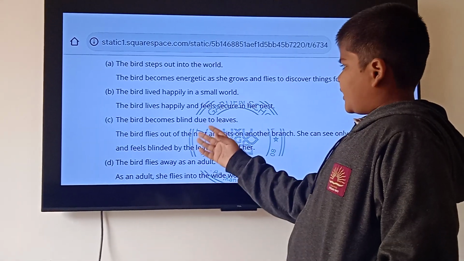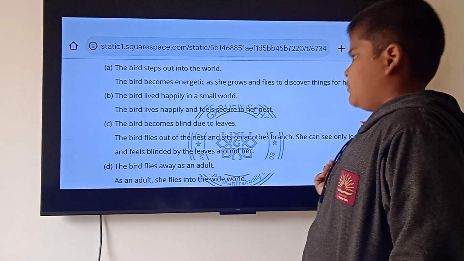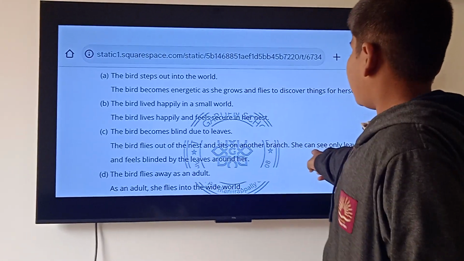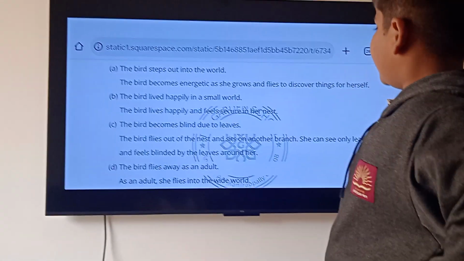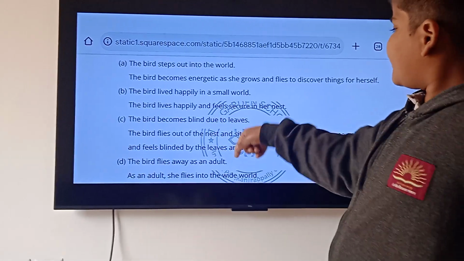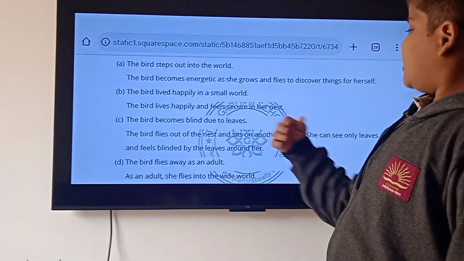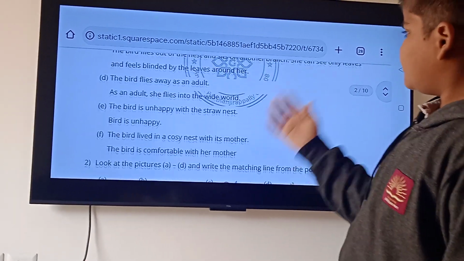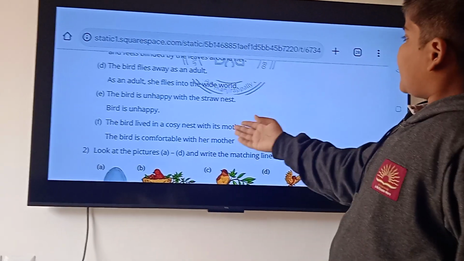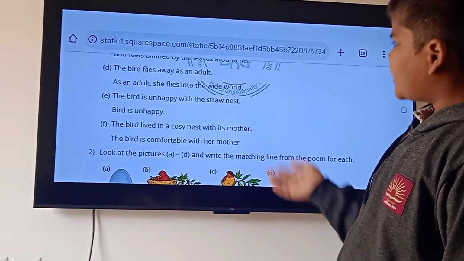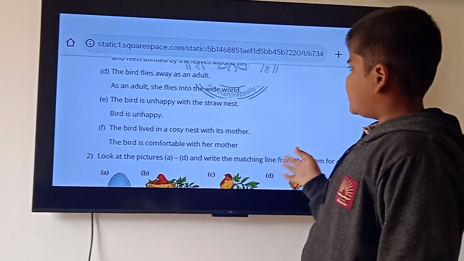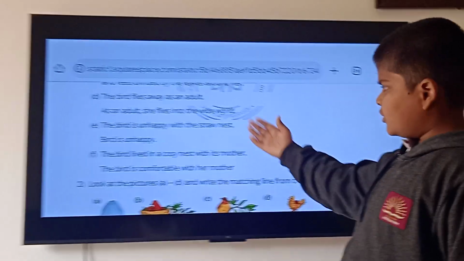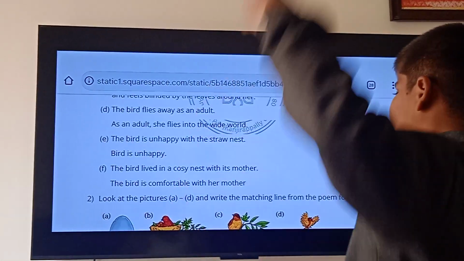The bird becomes blind due to leaves. Answer is, the bird flies out of the nest and sits on another branch. She can see only leaves and feels blinded by the leaves around her. The last is, the bird flies away as an adult. As an adult, she flies into the wide world. E. The bird is unhappy with the straw nest. It is extra and this is also extra. So next, we will take the next question.